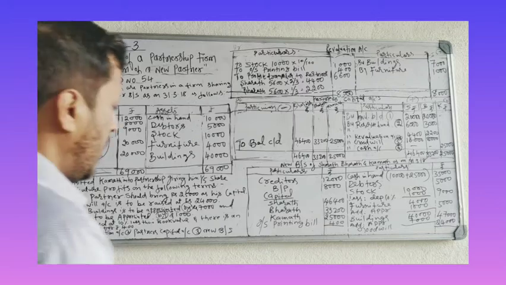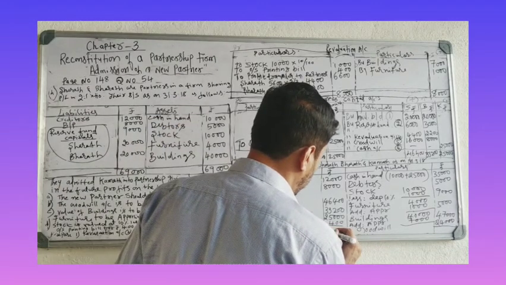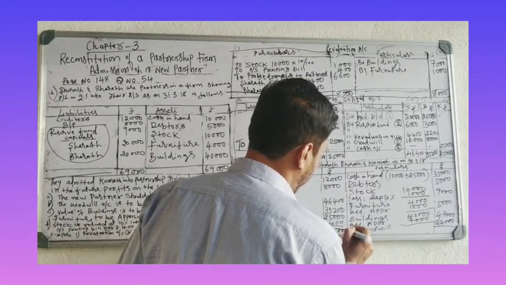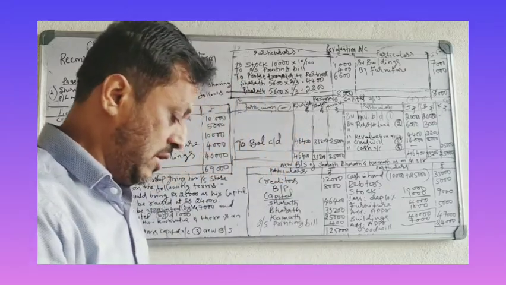Liability side 1,25,000. Let's see the asset side.